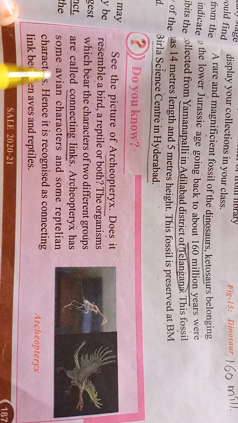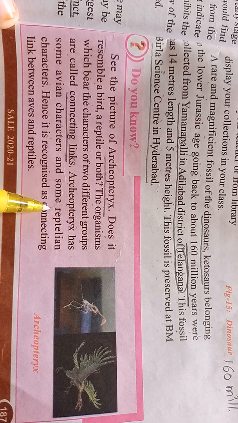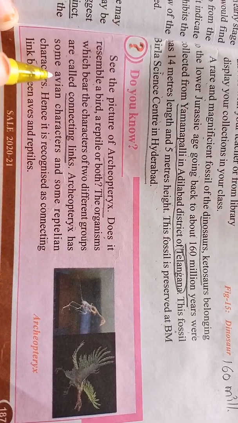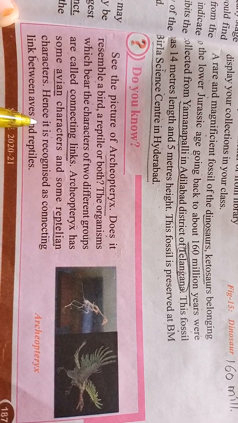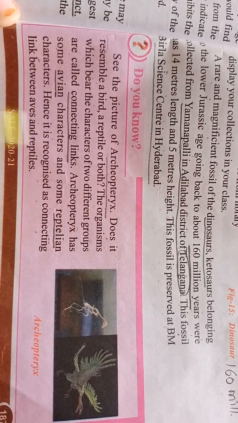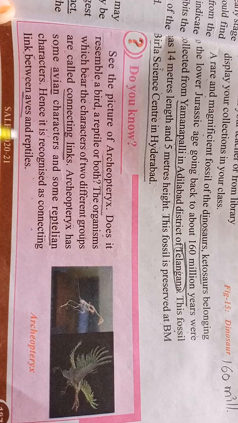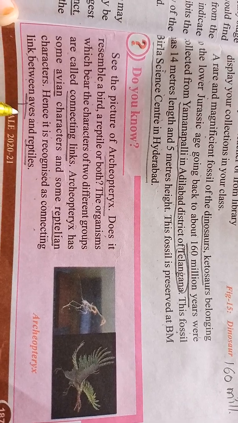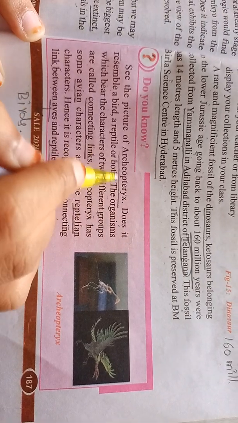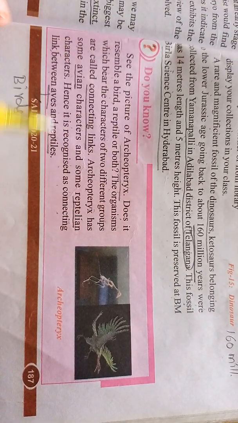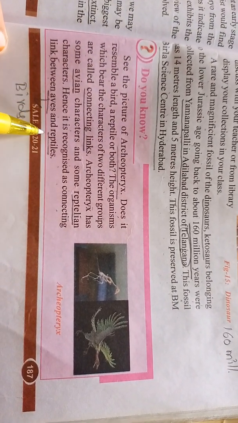Archaeopteryx has some avian characters and some reptilian characters. Avian means bird characters. Hence it is recognized as the connecting link between birds and reptiles.